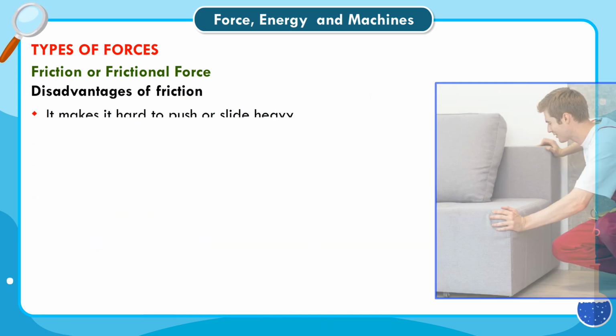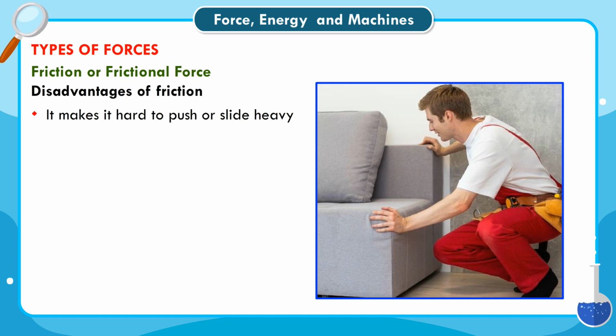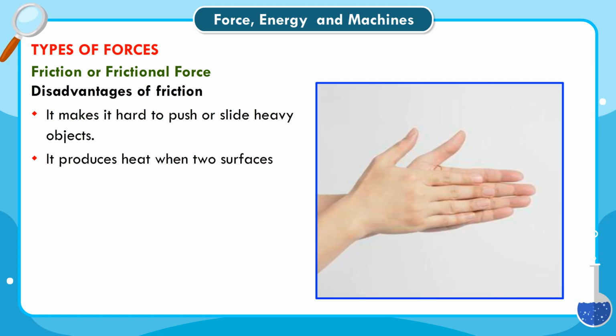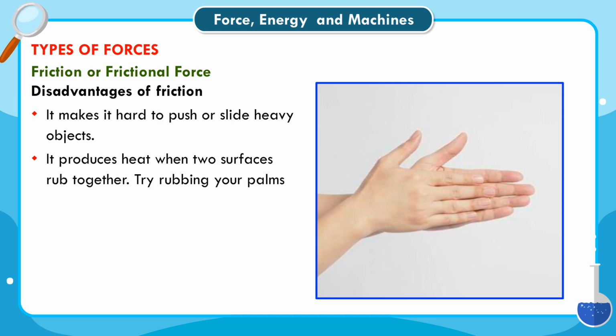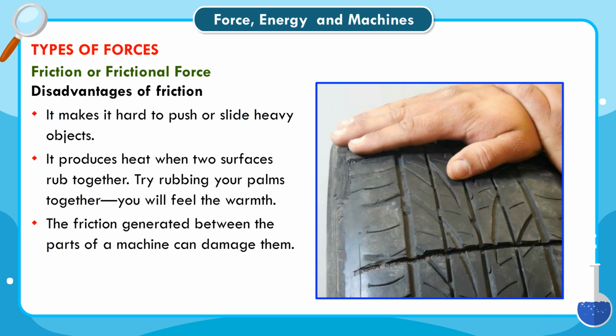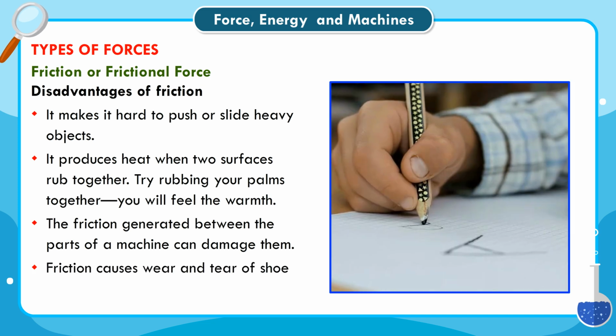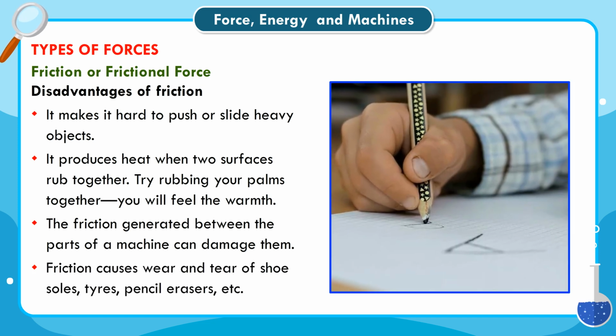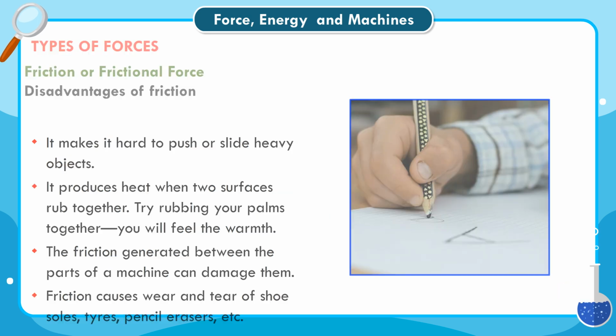Disadvantages of friction. It makes it hard to push or slide heavy objects. It produces heat when two surfaces rub together. Try rubbing your palms together. You will feel the warmth. The friction generated between the parts of a machine can damage them. Friction causes wear and tear of shoe soles, tires, pencil erasers, etc.